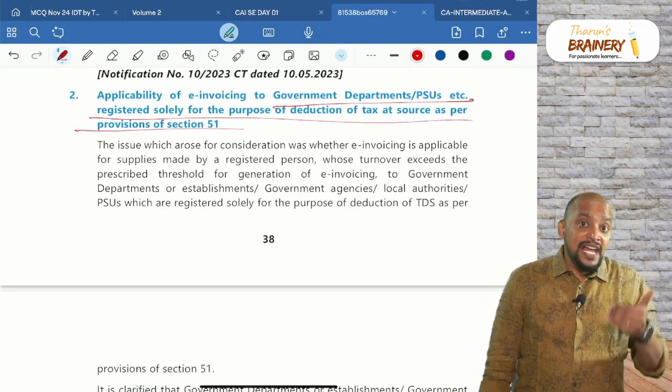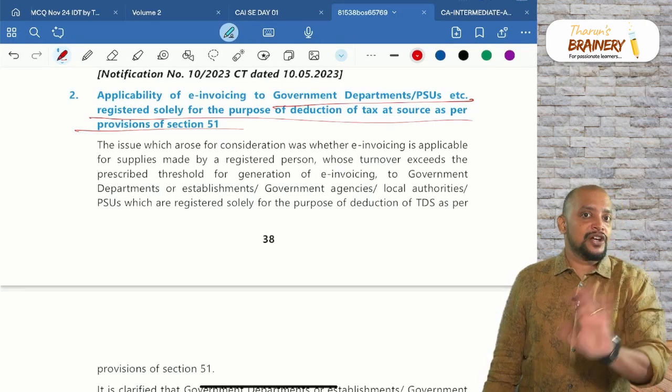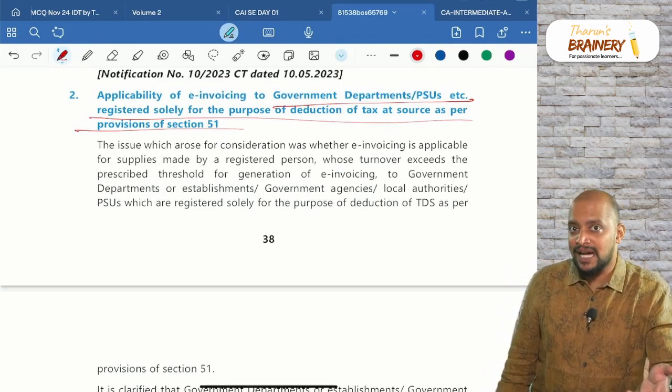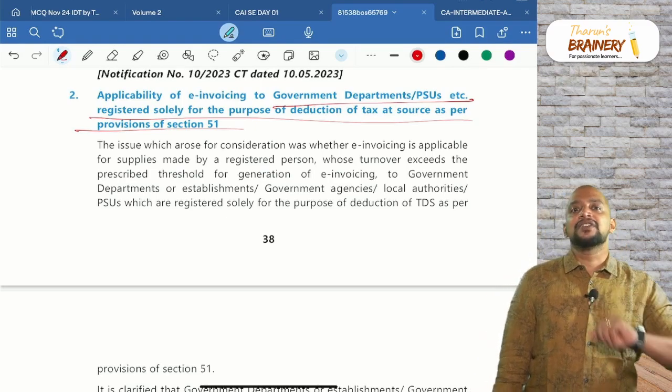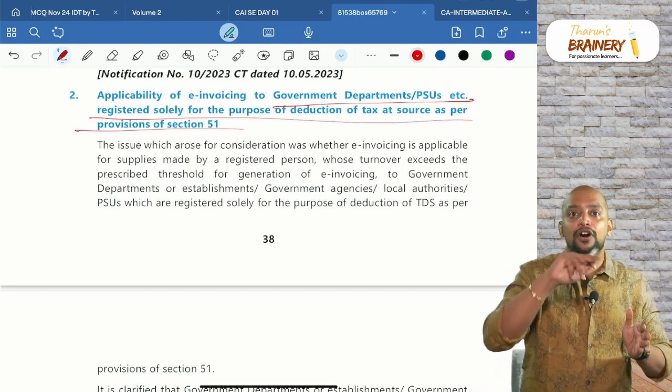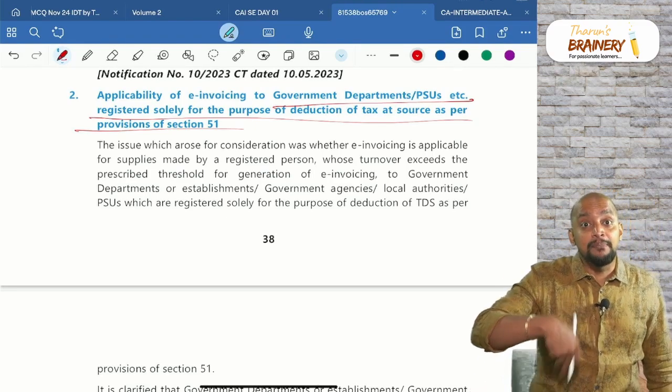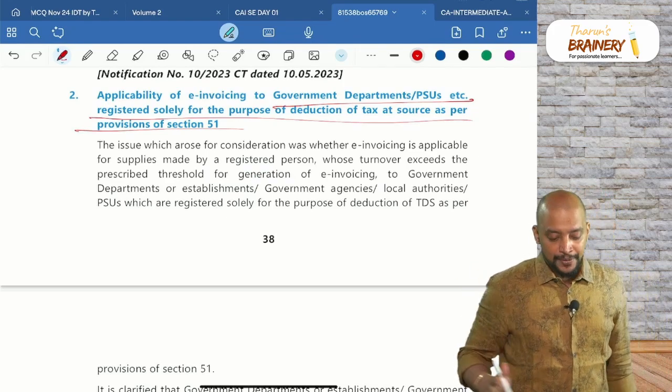Now, supply by government departments, e-invoice not applicable. Supply by government departments, e-invoice not applicable, but supply to government departments, definitely e-invoice is applicable, because all these BIGSET, G for government department, it is supply made by them, not supplied to them. Okay.